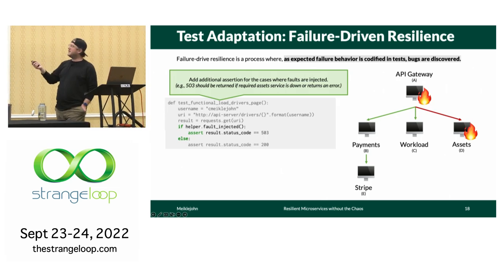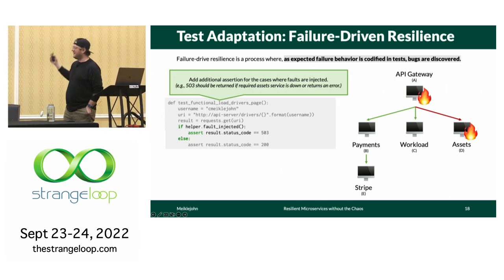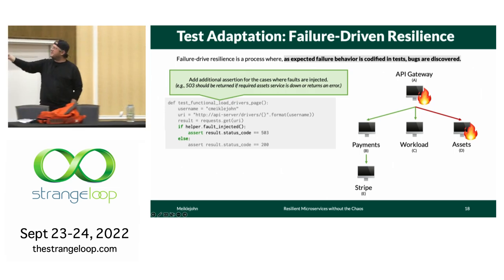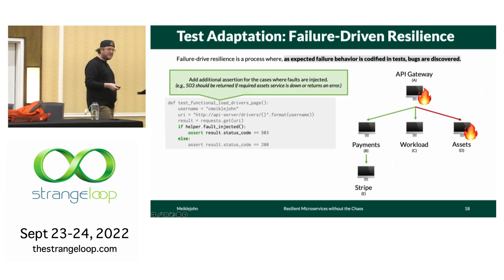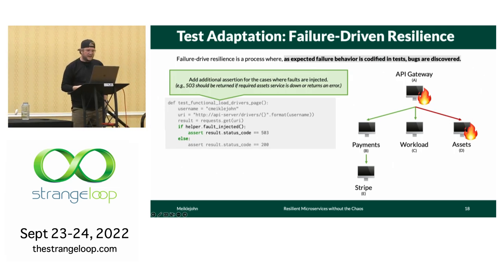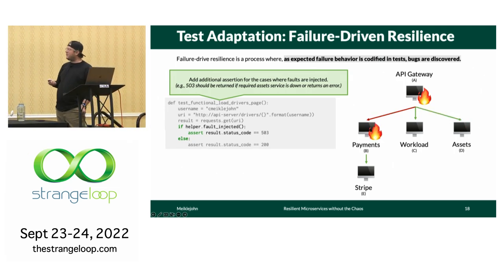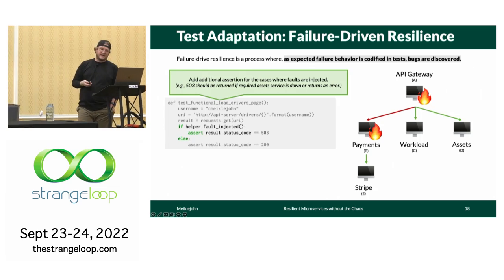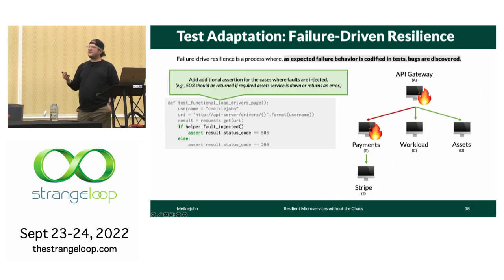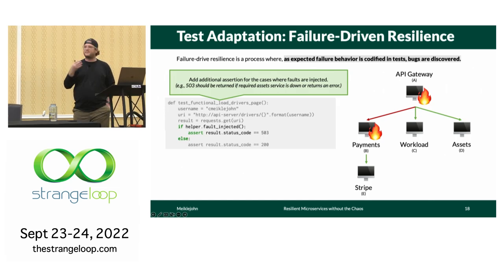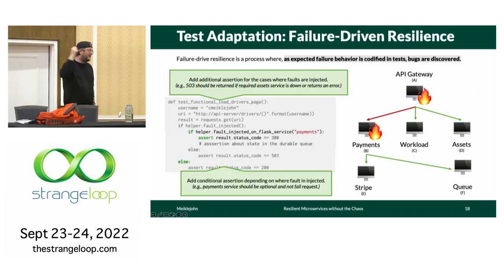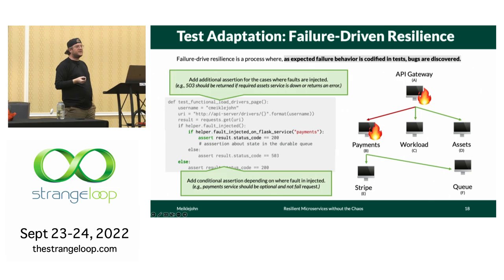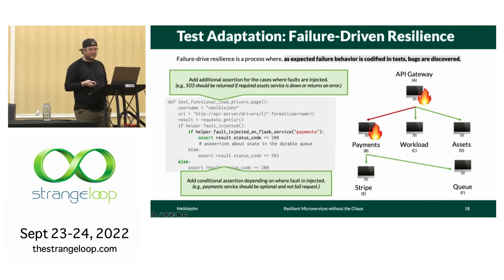And if so, then the developer says, well, we can't do anything if our assets are offline. Then what the developer would do is add some code that says, if a fault was injected, I expect the response to be 503. But when we get to our example where the payment service is down, we get another assertion failure because the response should be 200, but we should have additional data written to that queue. And so here we say, well, if a fault was injected on that payment service, then I expect the response to be 200, not 503.